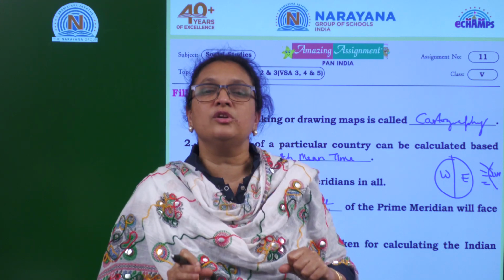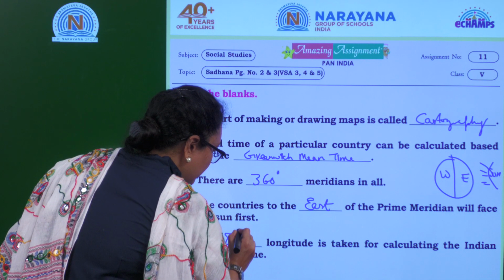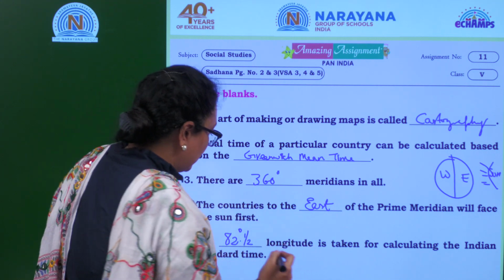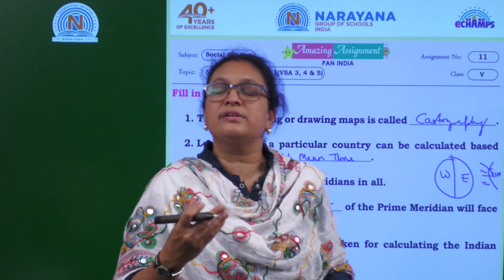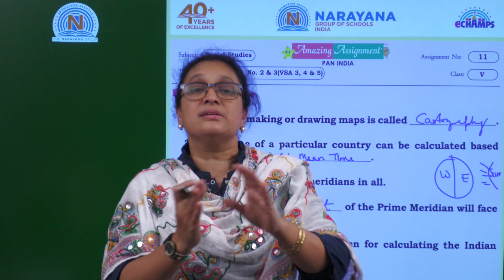So what is the degree of that longitude? The degree of longitude is 82 and a half, or you can write 0.5, your wish, east. So it is 82.5 degrees east longitude. With the help of that we calculate the Indian Standard Time.